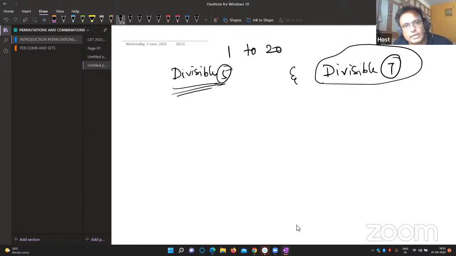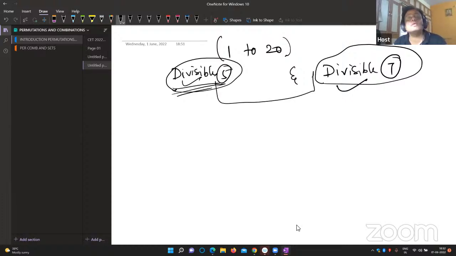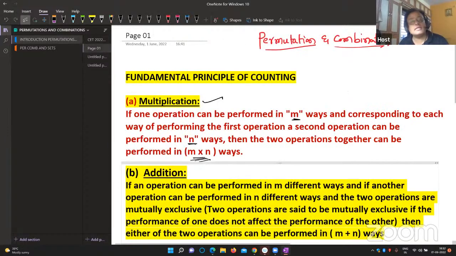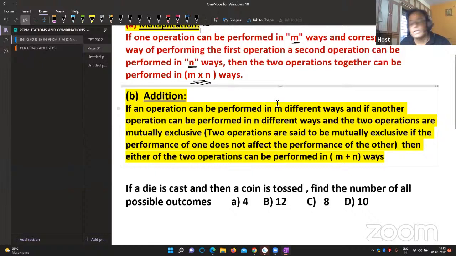See, in the numbers 1 to 20, what is the total work I have given? The total work is to collect the numbers from 1 to 20 which are divisible by 5 and which are divisible by 7. So when you are doing divisible by 5, this work will not affect the other work, and the other work also will not affect this work, because they are totally independent. That's what this type of work is called mutually exclusive. So again, I'll go to the definition of mutually exclusive. You see that I've written it clearly here. Read the question once again.